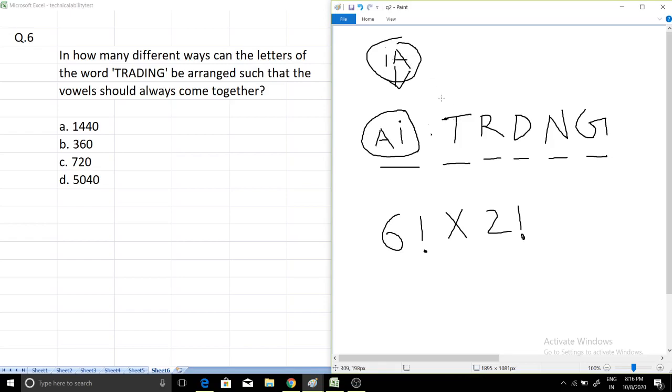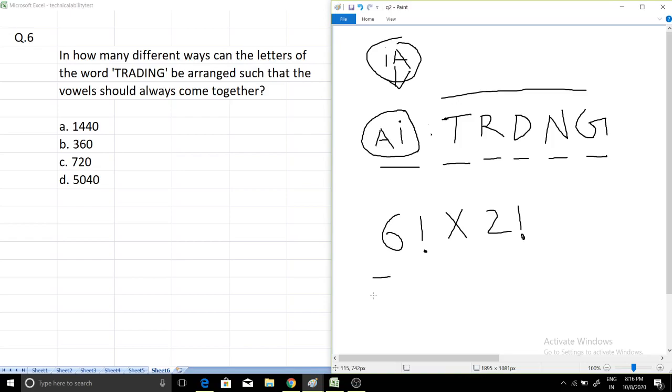Suppose this is also a possibility, we can write this as IA, and then all the rest as usual. So this also satisfies the condition. What is the condition? That vowels should always come together. So there the vowels are together, and if I keep IA, then also the vowels are together. So first make it as 1, and then find all the possibilities. So the possibility will be 6 factorial, and then multiply it by how many arrangements are possible within this box. So within this box the possibility is 2 factorial.